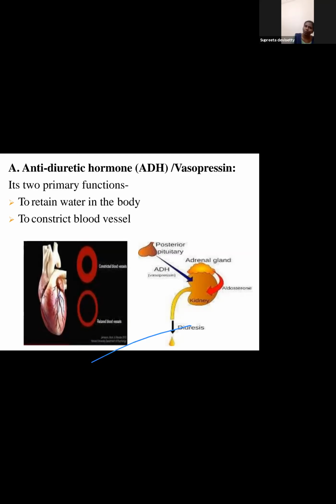When we are studying about hypertension or some renal pathology, it is through ADH. Next, to constrict blood vessels. It helps in narrowing the blood vessels. That is the ADH. Okay.